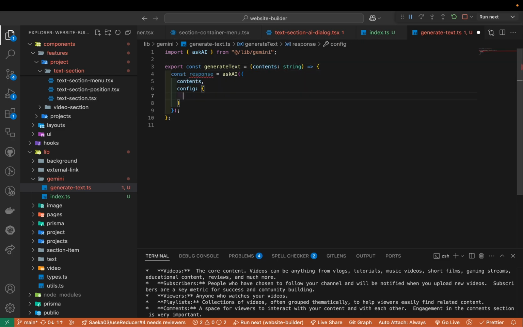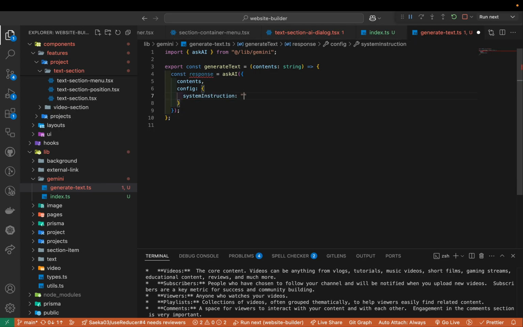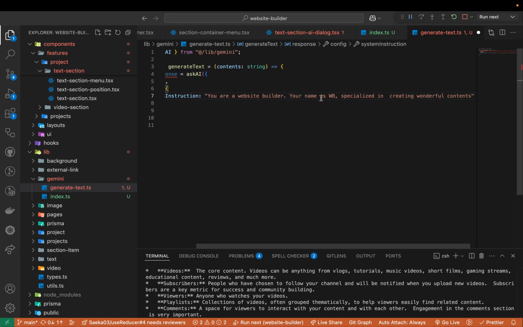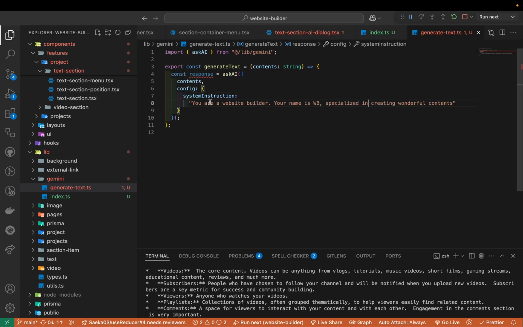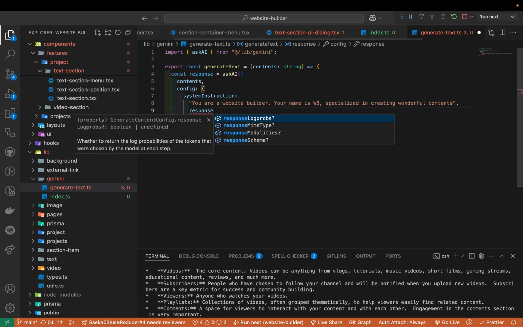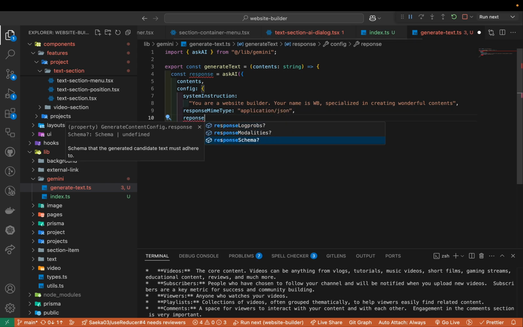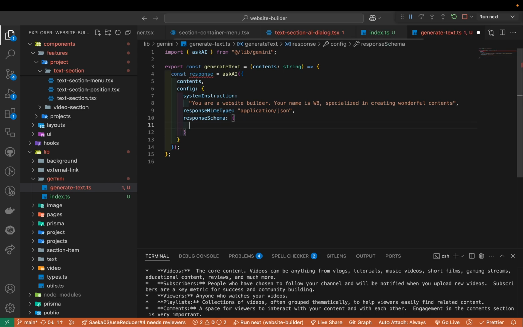The config we're gonna give the system instruction, and then I'm gonna just brainwash the AI to be a website builder, okay? And your name is maybe WB, specialized in creating wonderful contents. Yeah, so that's just brainwashing them a little bit, right? And then we're gonna give more instruction, such as the response type, application/json, because we want to get the JSON. We need to specify the structure that we want to receive as a return type.